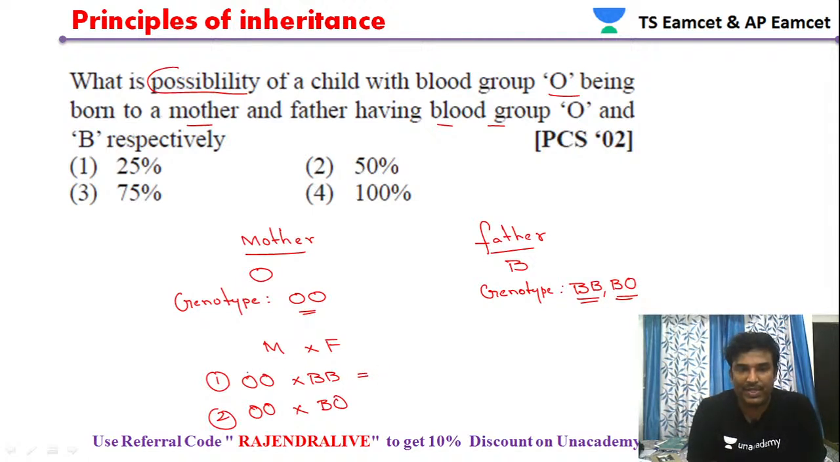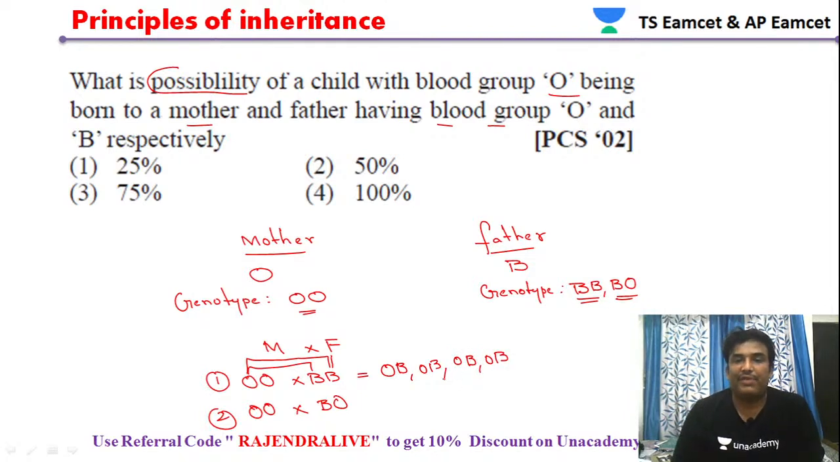Now what are the possible offspring? In the first combination, we get OB, OB, OB and OB. Everywhere you find this, all the offspring show B blood group.